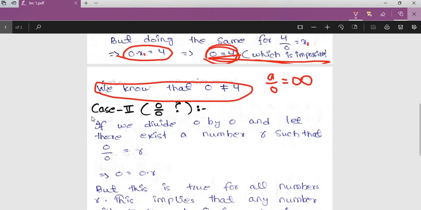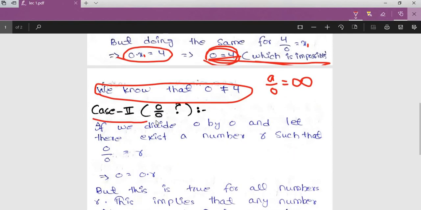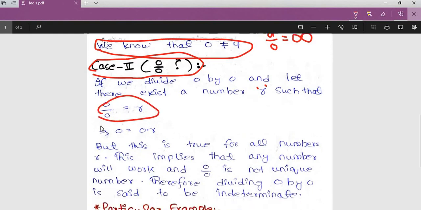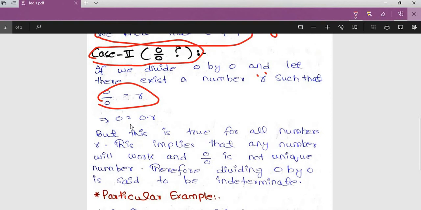Now proceeding towards case 2, that is dividing 0 by 0. If we divide 0 by 0, let there exist a number r such that 0 divided by 0 equals r. This implies that 0 is equal to 0 times r.